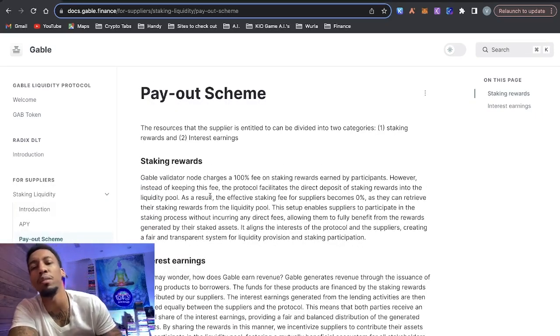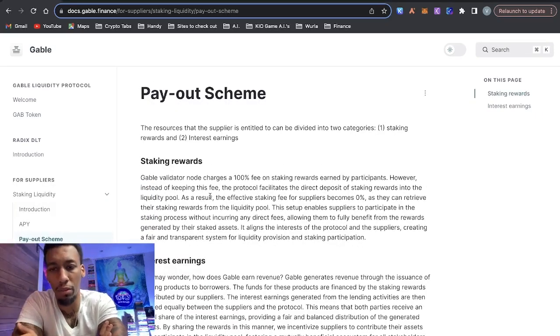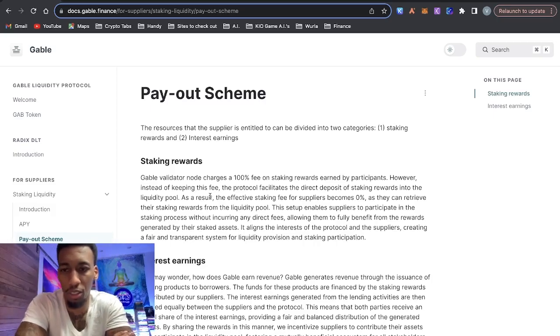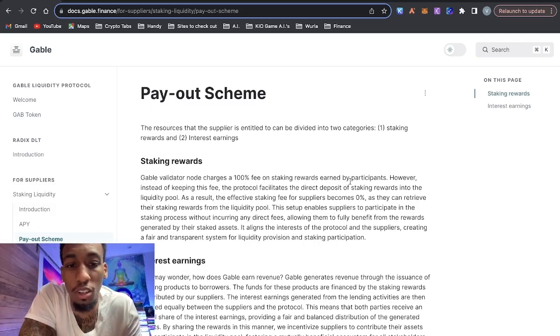Next, let's go to the payout scheme here, so you know how to expect the payments if you were to decide to do the strategy that I'm going to show you here in a bit. Gable Validator Node charges a 100% fee on staking rewards earned by participants. However, instead of keeping this fee, the protocol facilitates the direct deposit of staking rewards into the liquidity pool. As a result, the effective staking fee for suppliers becomes 0%, as they can retrieve their staking rewards from the liquidity pool. This setup enables suppliers to participate in the staking process without incurring any direct fees, allowing them to fully benefit from the rewards generated by their stake assets.